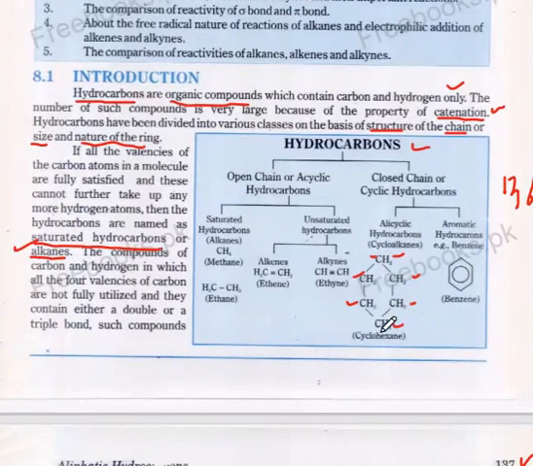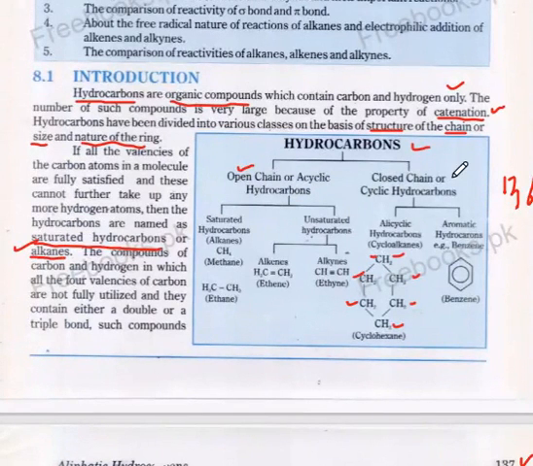In this compound we see here a closed chain. If they do not form any closed ring, then these are called open chain. Open chain compounds are acyclic. A means without cycle, so they are acyclic hydrocarbons.